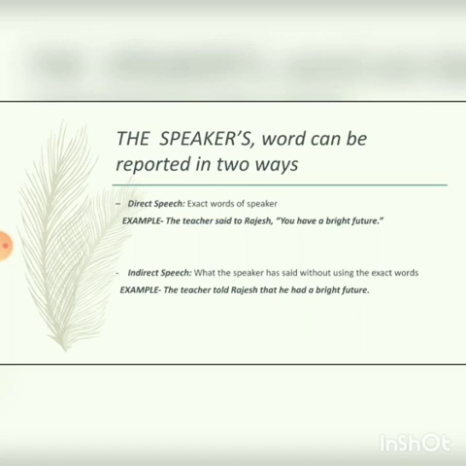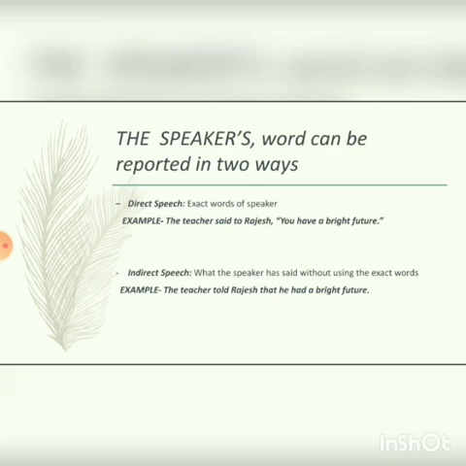direct speech. For example, the teacher said to Rajesh, "You have a bright future." Here, the teacher's words are kept within inverted commas and this is direct speech. "You have a bright future." The exact words spoken by the teacher are kept within inverted commas. So this is called direct speech.